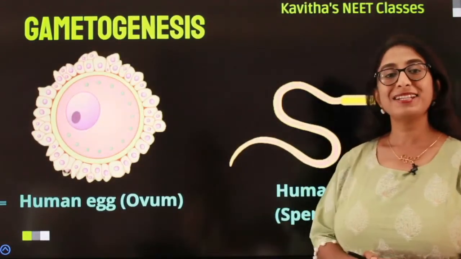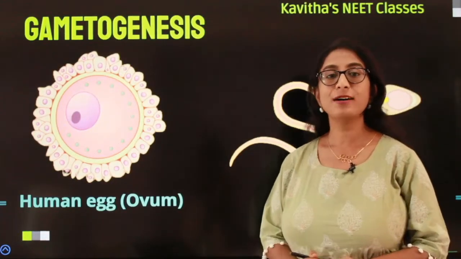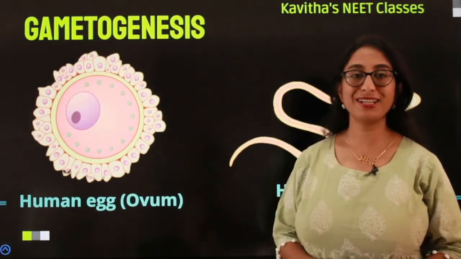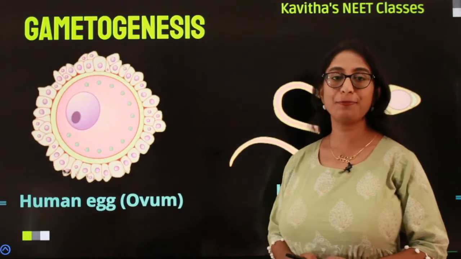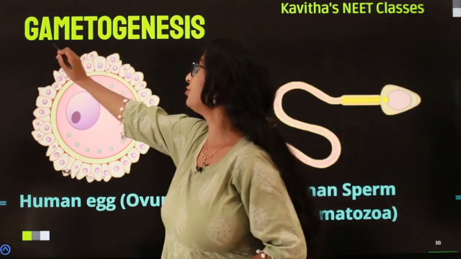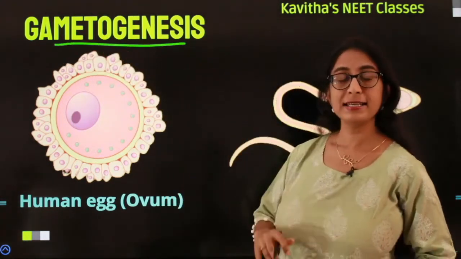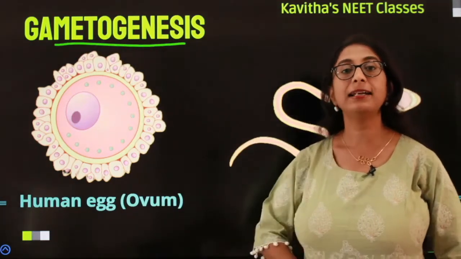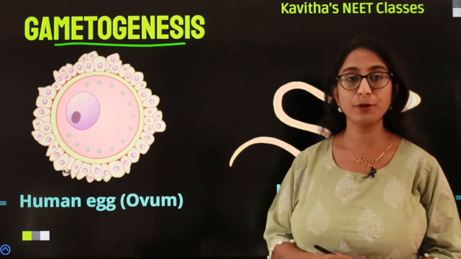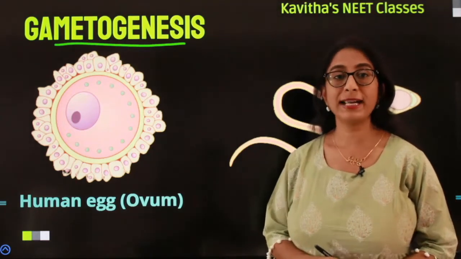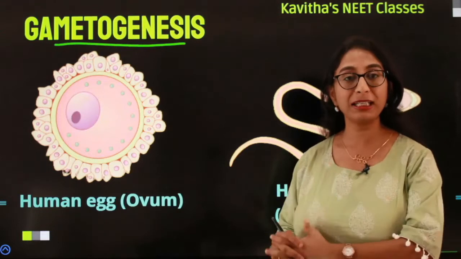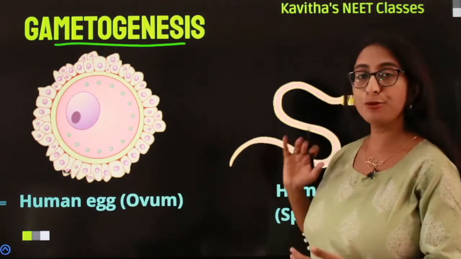What is spermatogenesis? The process of formation of sperms is called as spermatogenesis, isn't it? It's so simple. So what about gametogenesis? That is the process of formation of the gametes, that is the ovum and the sperm, by the gonads, that is the ovary and the testis respectively, is called as gametogenesis.